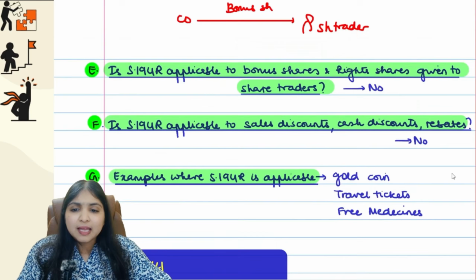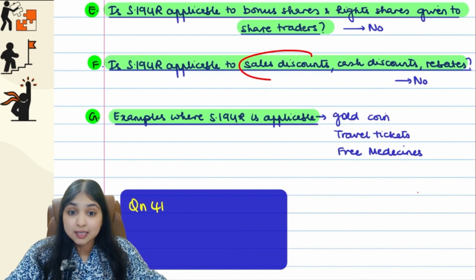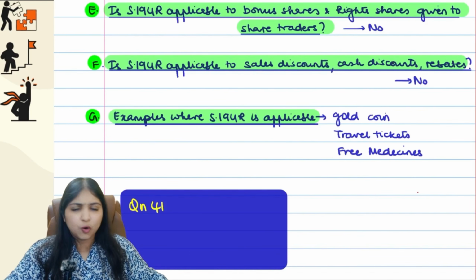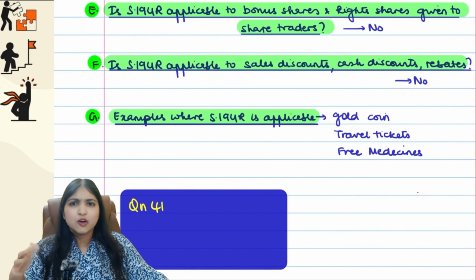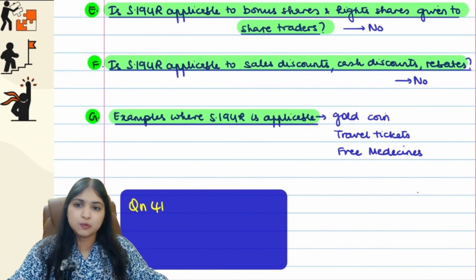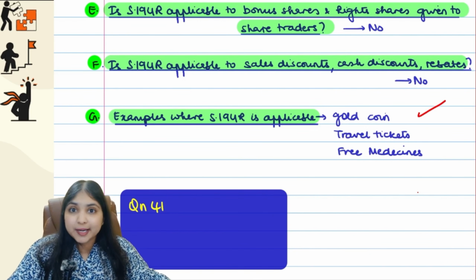Okay guys, then will 194R apply to sales discount, cash discount and rebate and all? No. Like for example, when you place bulk orders, you get a discount, right? That is a sales discount, cash discount and all. For all that, 194R will not apply. 194R will apply for the gold coin example I gave you.